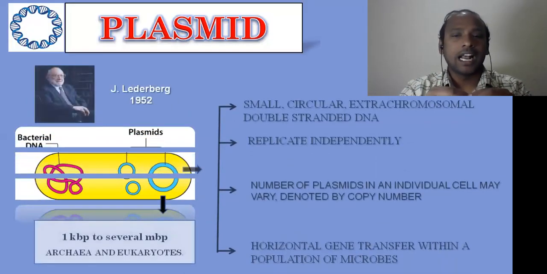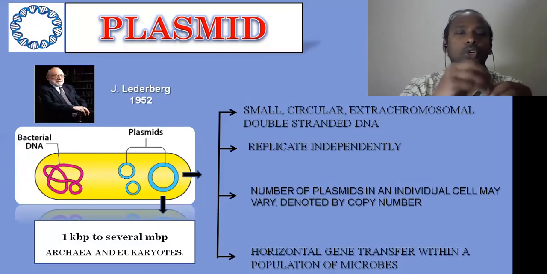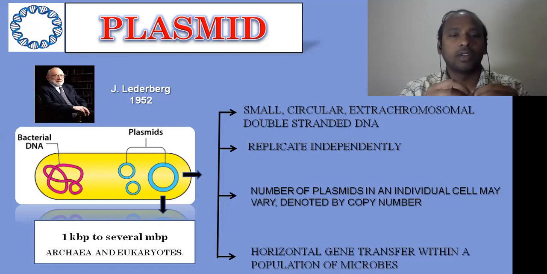The plasmid, as I discussed, is a small circular extrachromosomal DNA molecule that can be present in addition to the main bacterial chromosome. It became known to the population through the scientific discovery by Lederberg in 1952. For his discovery of the plasmid he even got the Nobel Prize, because the plasmid has an enormous number of applications in the field of life science.